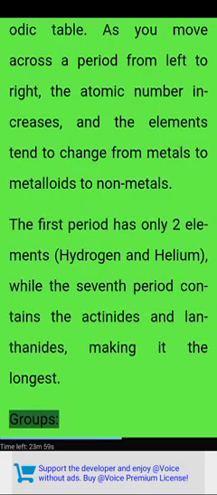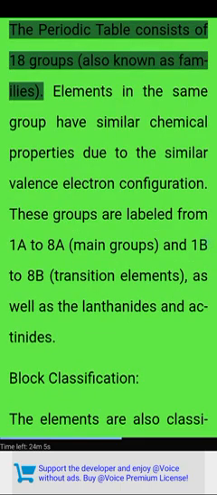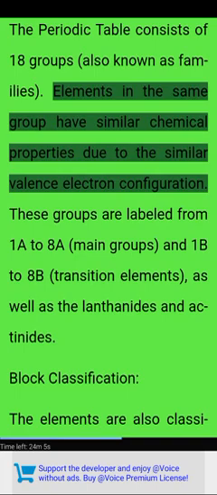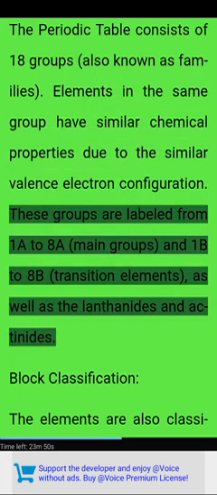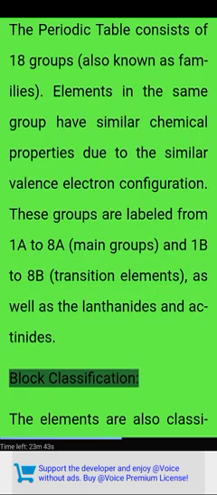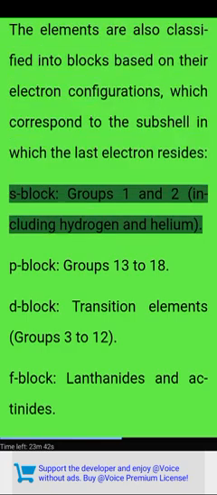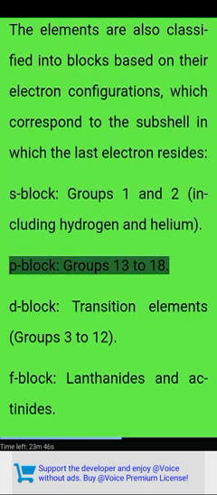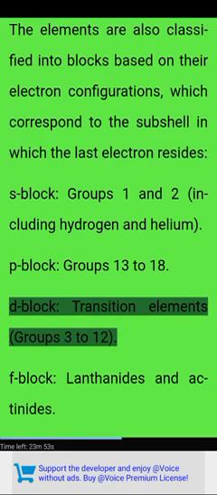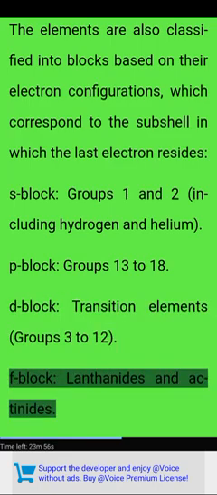Groups. The periodic table consists of 18 groups, also known as families. Elements in the same group have similar chemical properties due to the similar valence electron configuration. These groups are labeled from 1A to 8A main groups, and 1B to 8B transition elements, as well as the lanthanides and actinides. Block classification. The elements are also classified into blocks based on their electron configurations, which correspond to the subshell in which the last electron resides. S block, groups 1 and 2, including hydrogen and helium. P block, groups 13 to 18. D block, transition elements, groups 3 to 12. F block, lanthanides and actinides.